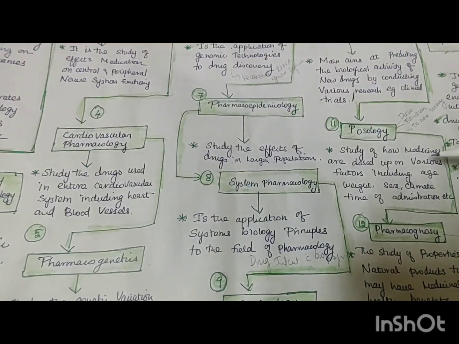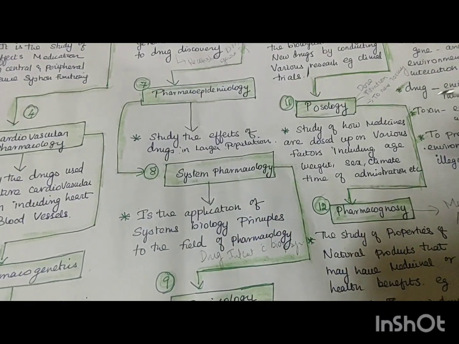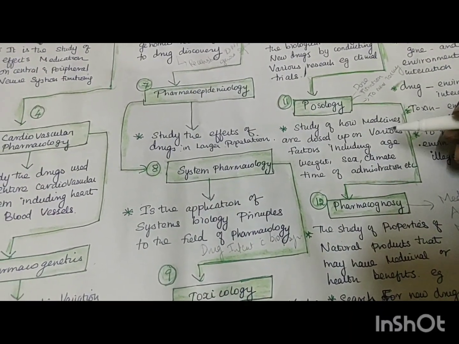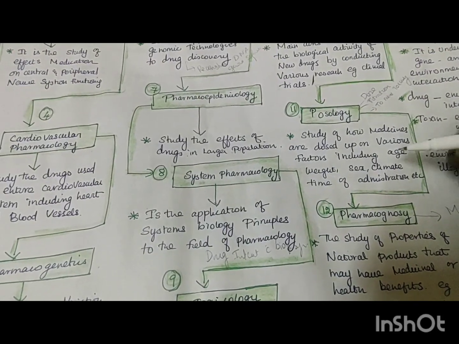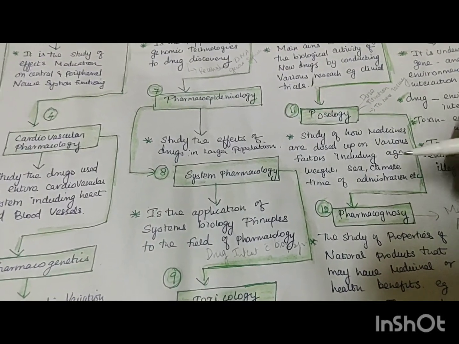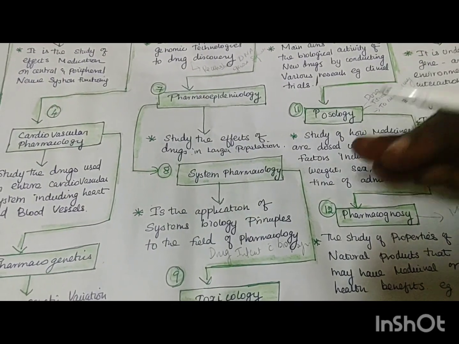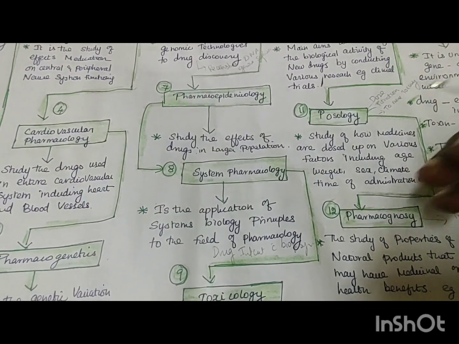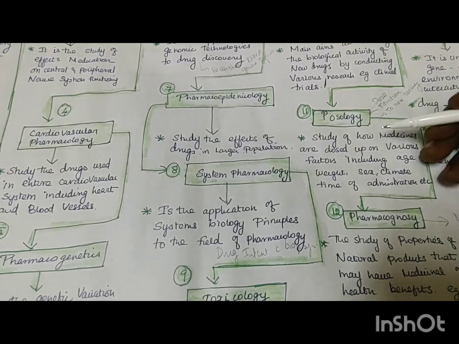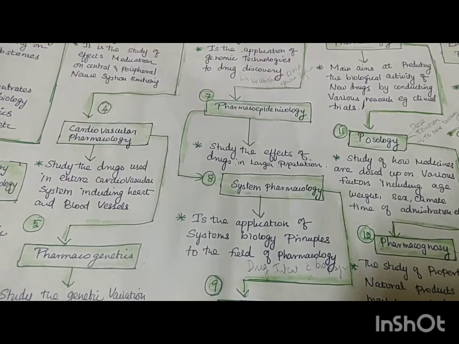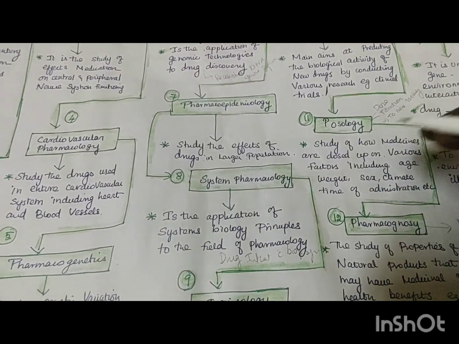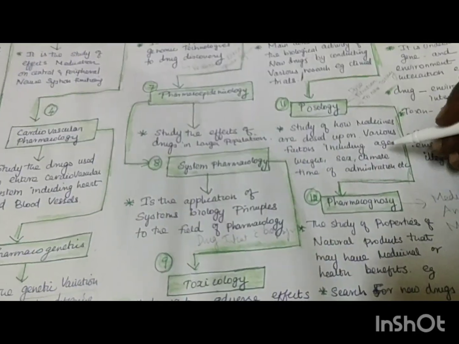Posology will be studying how much medicine has to be given, what an overdose is, what the dosage of the medicine is, and what the various factors influencing it are. With age, how much you have to give; with weight, how much you have to give; with sex, how you have to determine. What are all the different determinants of administration of drugs, dose, route, everything they will be studying. The main purpose of this is to prevent the toxicity of the drugs.